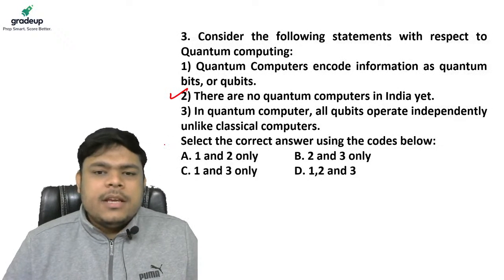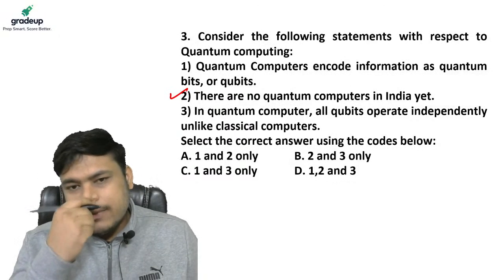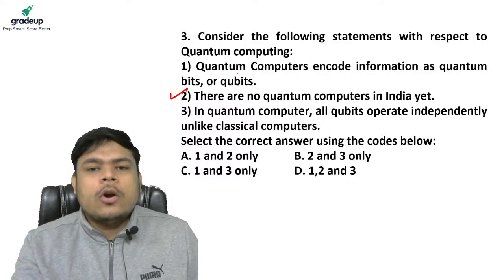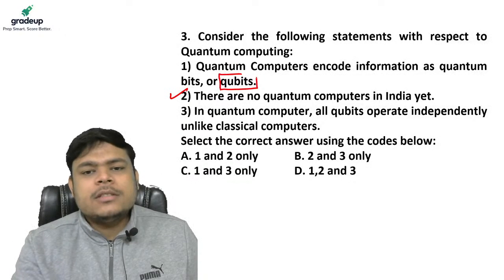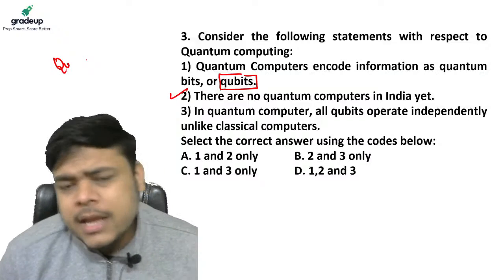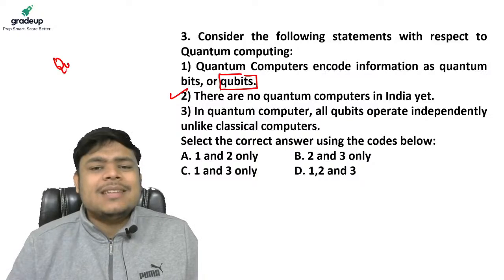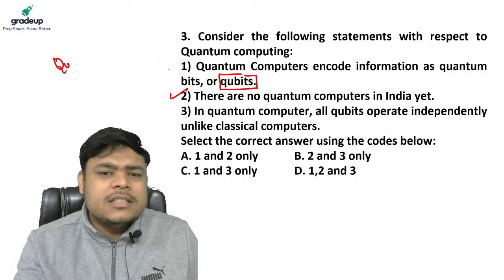Now, statement number 3: in quantum computers, all qubits operate independently, unlike classical computers. Okay, first let's talk about what qubits are. Qubits are known as quantum bits. They are the basic memory unit of quantum computing. Yes or no? So this is definitely true.